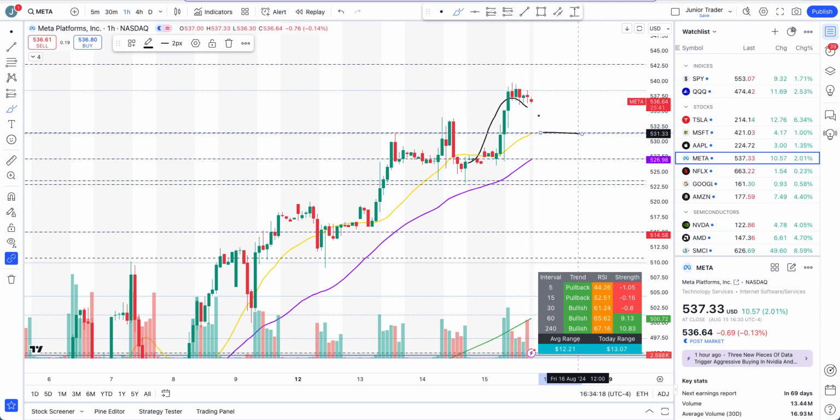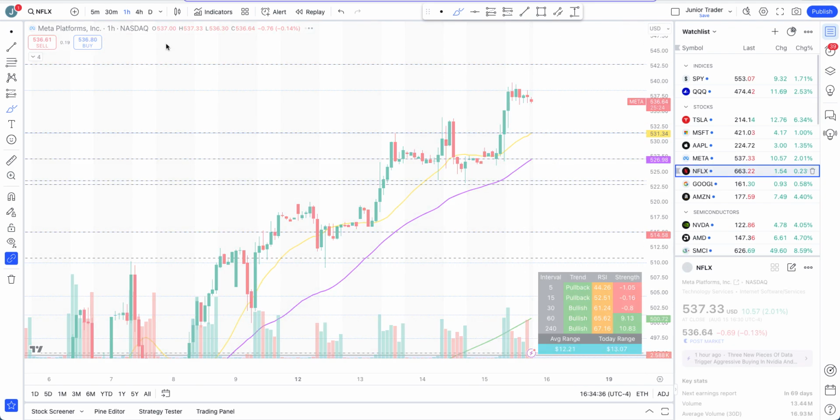Potential support at 531. Any pullback until then is just bullish, and if we just continue higher, finding double bottom or support somewhere here, it's just still very bullish. So there is no intraday even loss of structure as long as we're above 531 here. All right, this zone area. So that's Meta. Let's take a look at Netflix now.